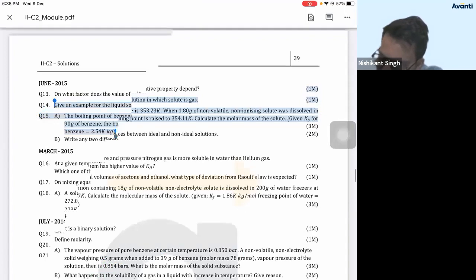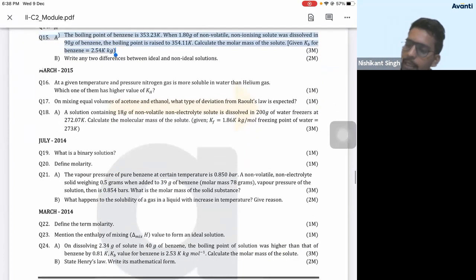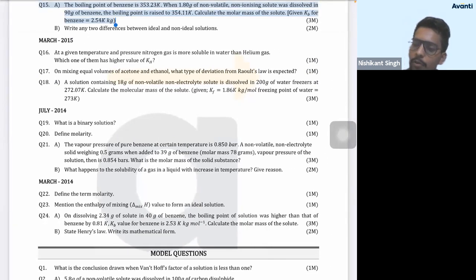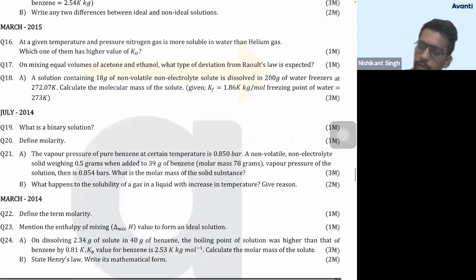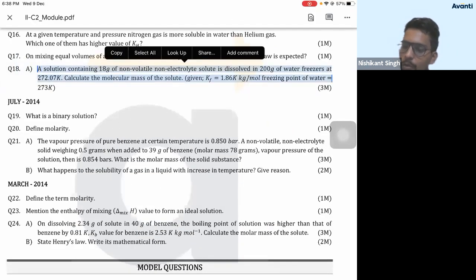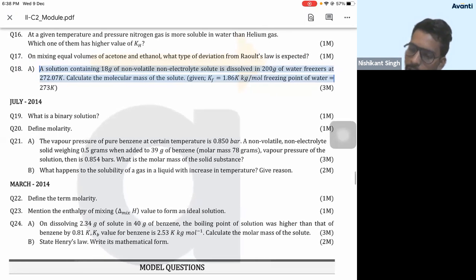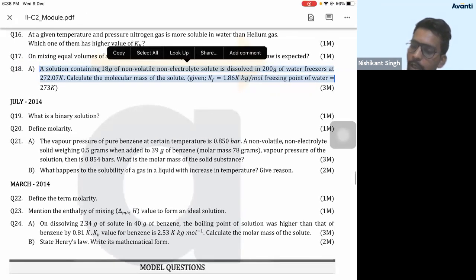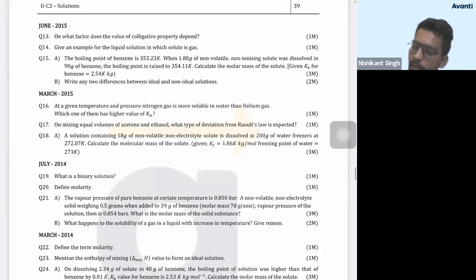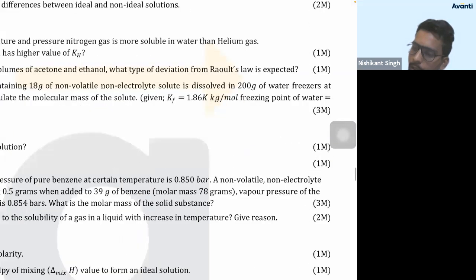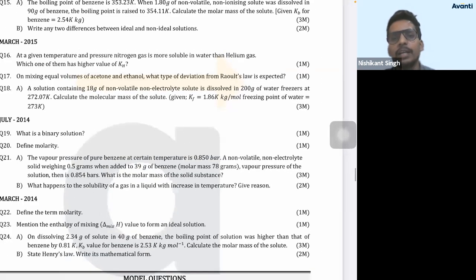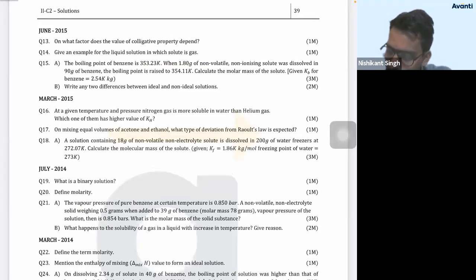This is done. Now see this question number 18. It is a question based on Kf. It is the same question, no change. Kf is given, 118 gram non-volatile solute is dissolved in 200 gram water. So weight of solvent is given, weight of solute is given, and you have to find the molar mass of solute. Same question; instead of delta Tb, you have to use delta Tf.